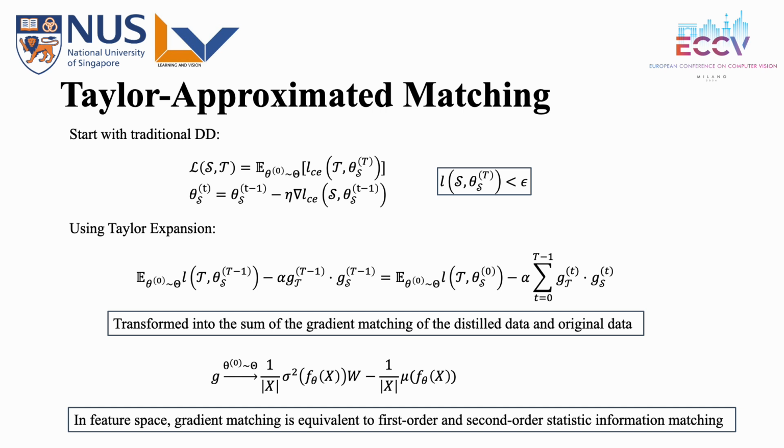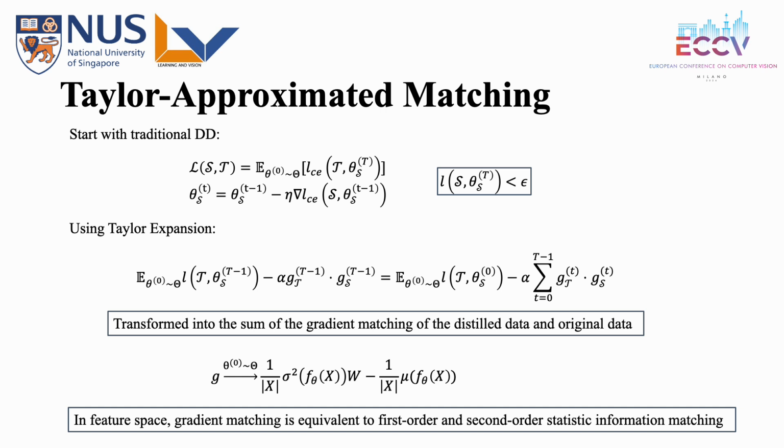Here, we iteratively apply the first-order Taylor expansion to the first term. The optimization objective is transformed into the sum of the gradient matching of the distilled data and the original data for all steps along the training trajectory of the student model. By this point, the computational efficiency has been improved, but it is not enough because computing the sum of gradients still requires a lot of resources, and there involves a second-order optimization problem, which may cause high computational complexity.